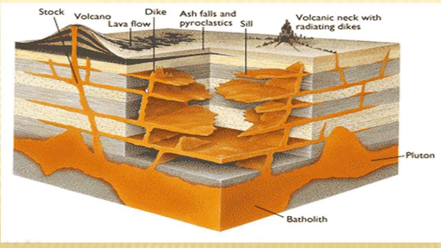You can see here this is a dike, this is a dike, and all the horizontal ones are called sills. And the bigger midway section of volcano, the molten rock beneath the earth, is called a batholith. So you can see the batholith there.